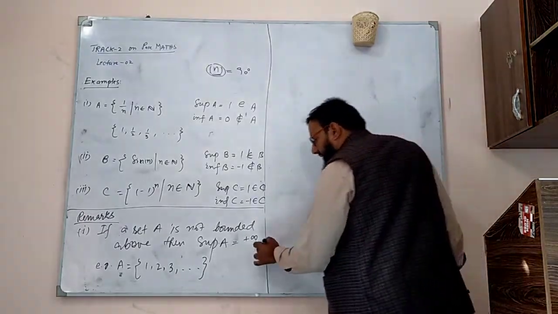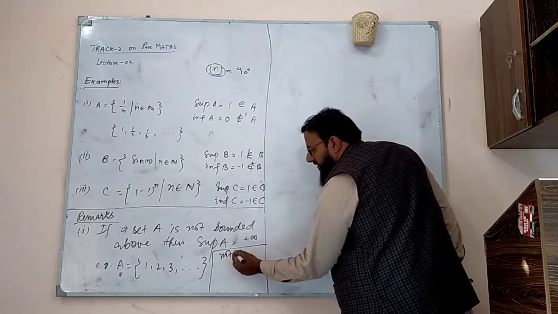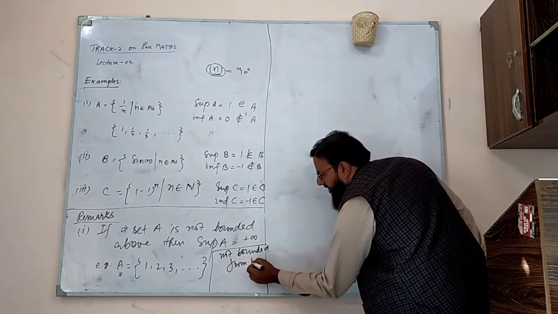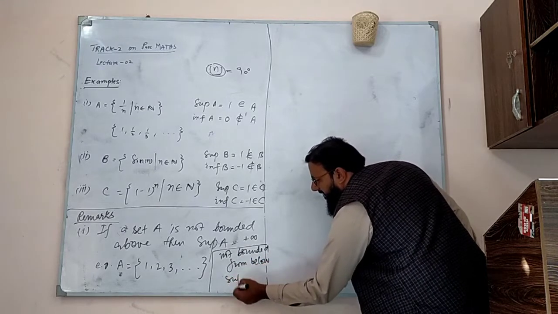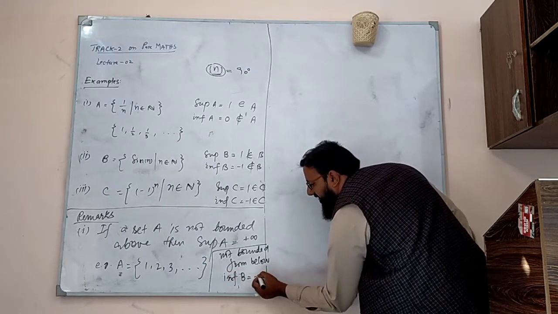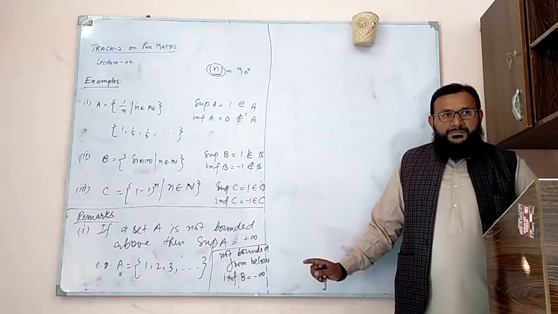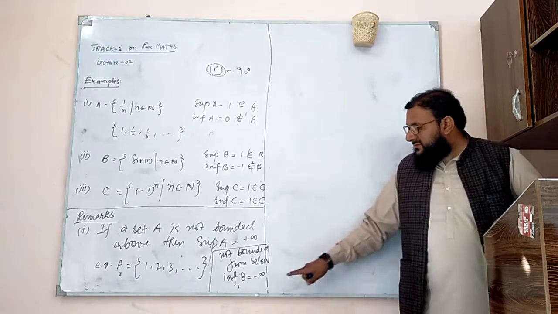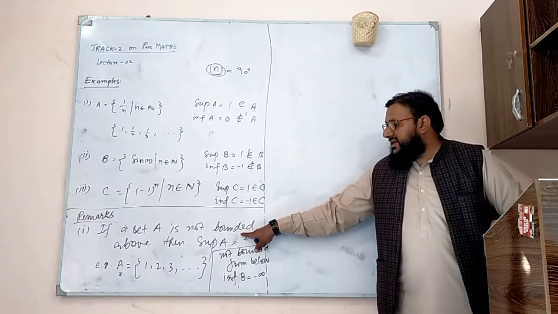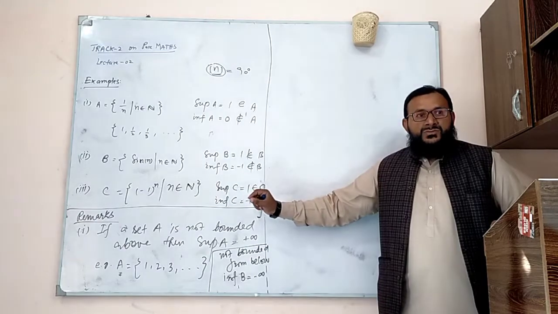Similarly, if a set is not bounded from below, let's say that set is B, then the infimum of it is going to be minus infinity. Not bounded from below, minus infinity infimum. And what about the supremum of this set? We don't know. If a set is not bounded from above, the supremum of that is plus infinity. What is the infimum? Don't know. We can't say.